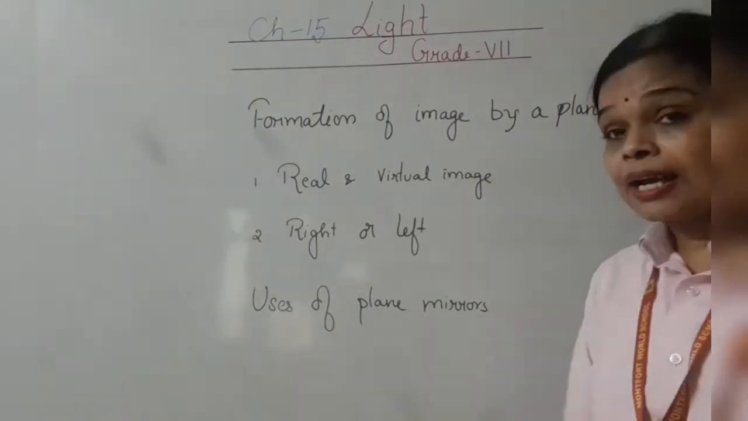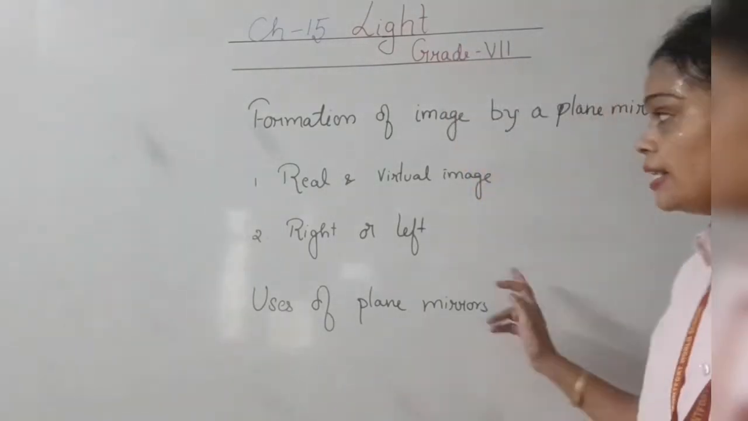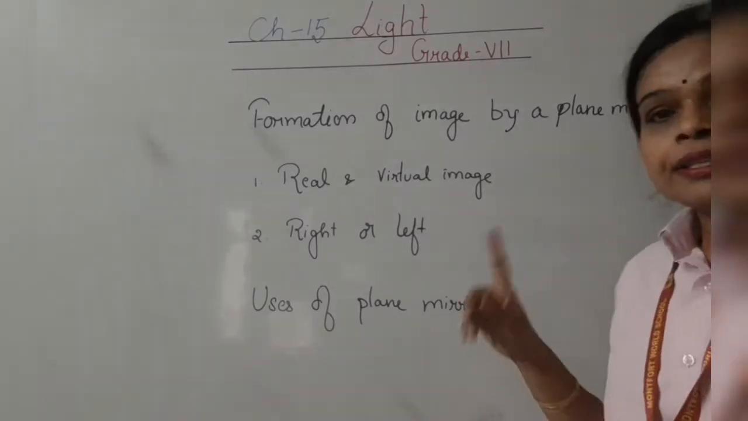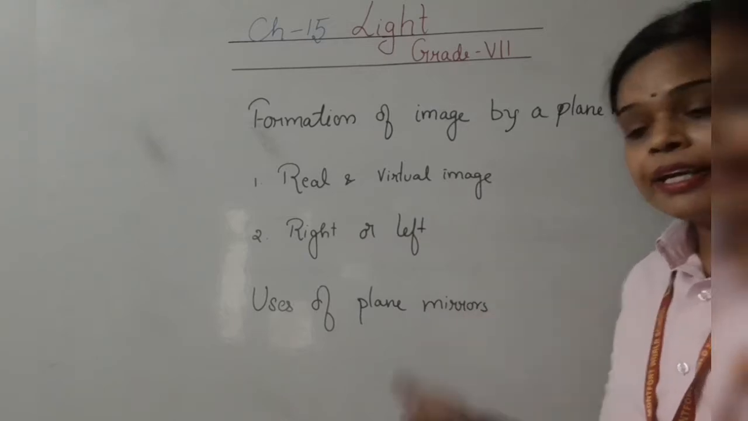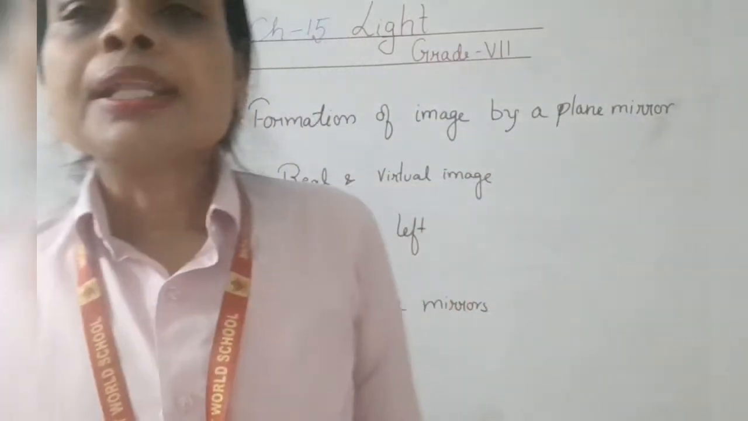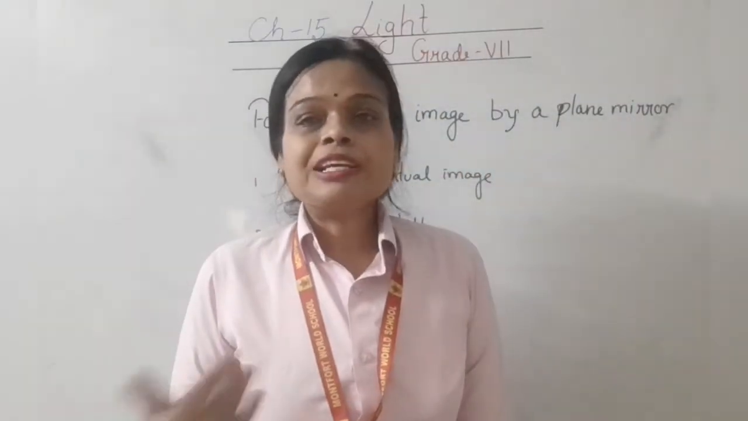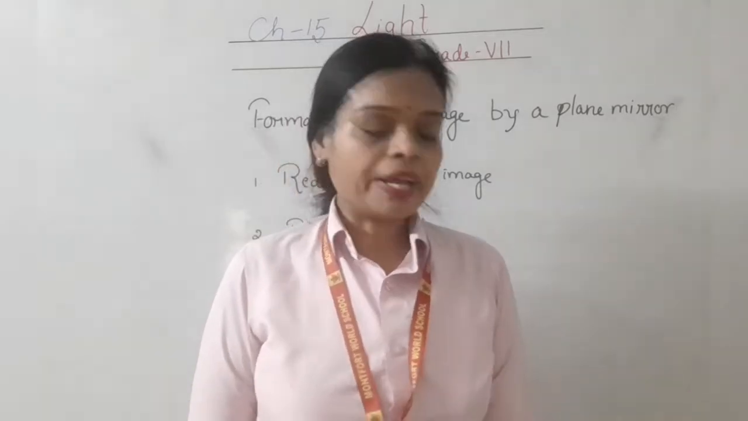That we can see only in the plane mirrors. The image which is formed in the plane mirrors is a real image, and it undergoes lateral inversion, that is, your right appears to be left and your left appears to be right.